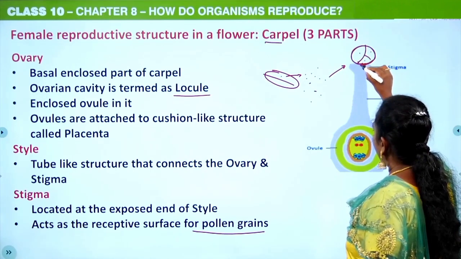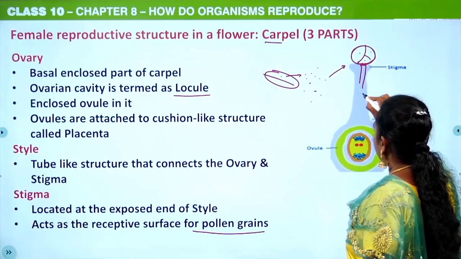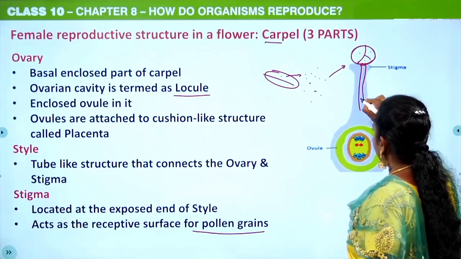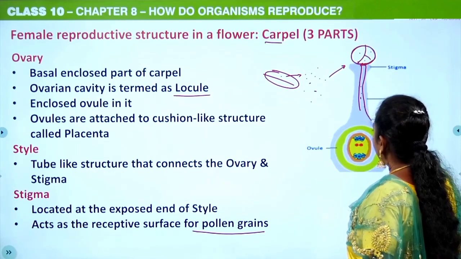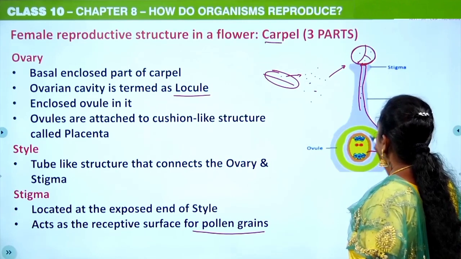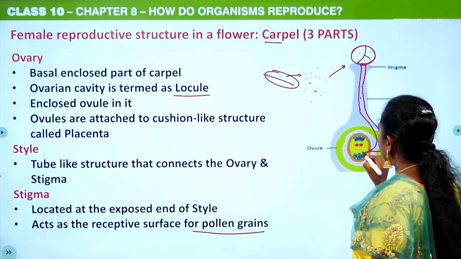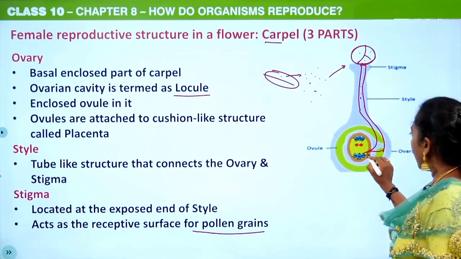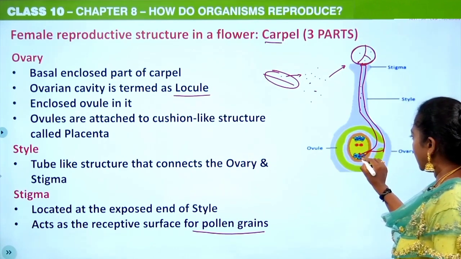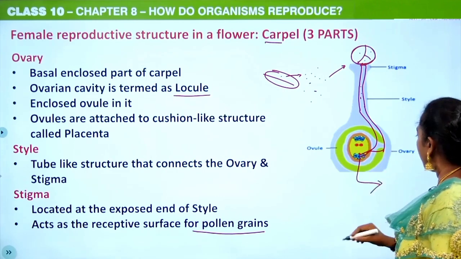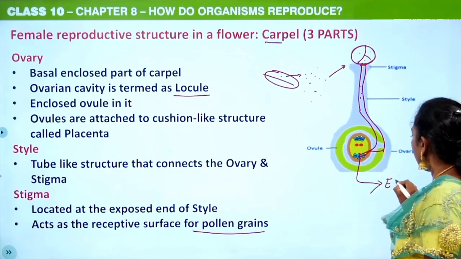Slowly this pollen grain will develop a pollen tube with the gametes in it. That male gamete will come and combine here. This is the egg cell. One gamete will come to the egg cell and this will develop into an embryo.